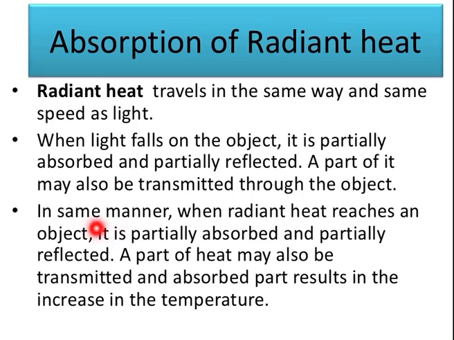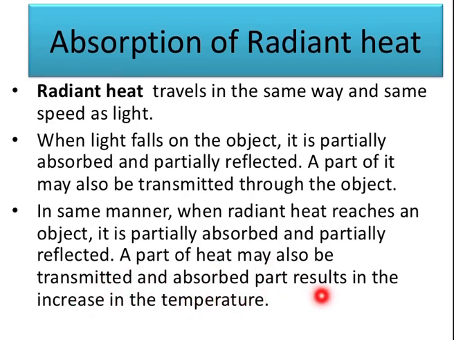In the same manner, when radiant heat reaches an object, it is partially absorbed, that is, some of the energy gets absorbed into the object, and partially reflected, that is, some of the energy goes back with a change of path. A part of the heat may also be transmitted.